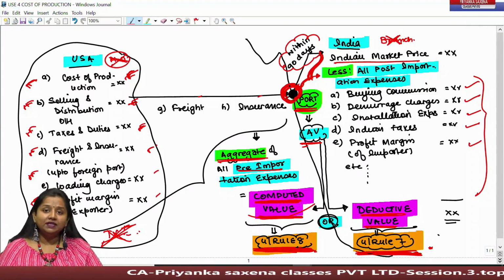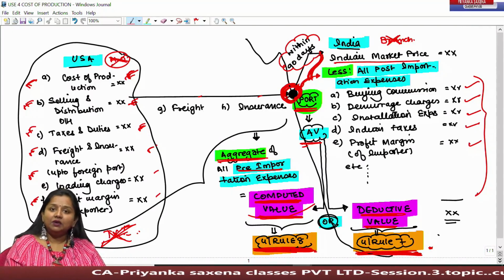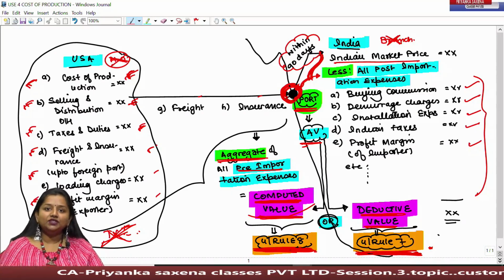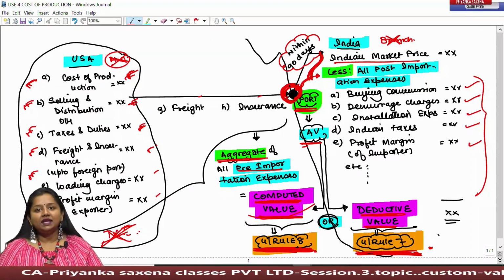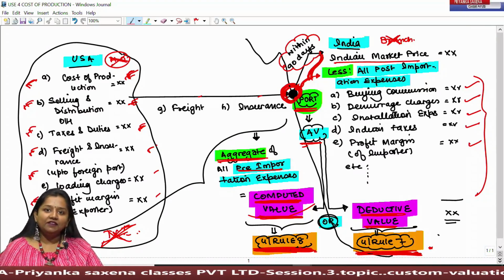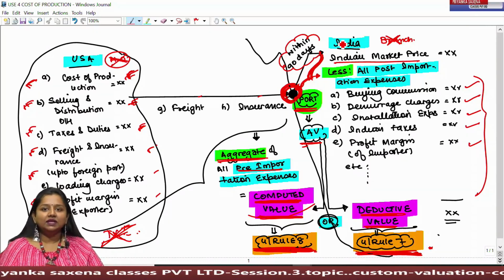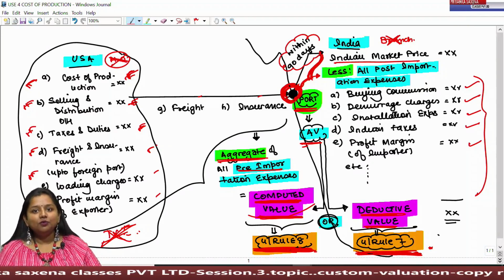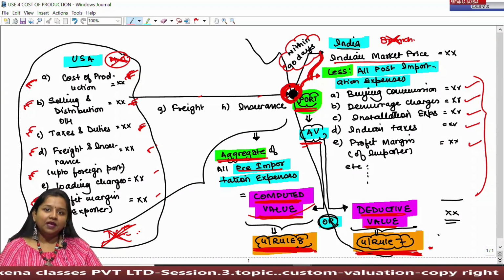So the lawmaker says that either take out the breakup cost of all the pre-importation expenses and compute its aggregate for determining the AV, or sell out the goods in the Indian market and deduct all post-importation expenses therefrom under Rule 7.